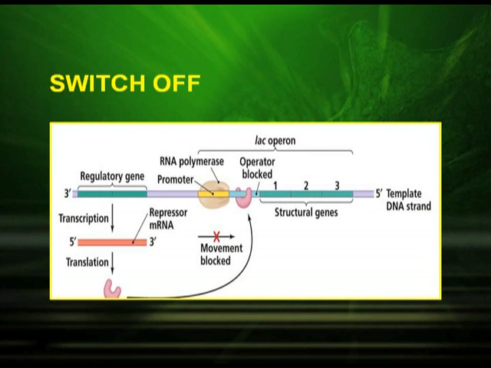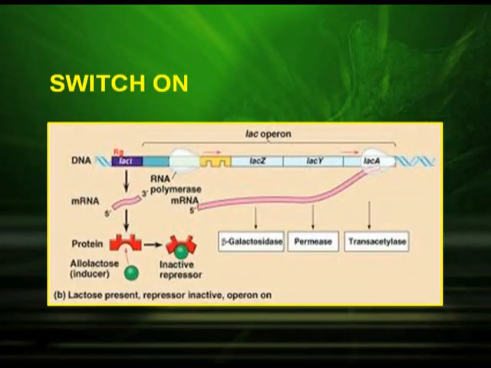Now let us see what happens when lactose is present in the medium. When lactose is present, it becomes a switch on condition. How does it take place? In the presence of lactose, the repressor binds to the lactose and becomes inactive, so the repressor no longer binds to the operator.